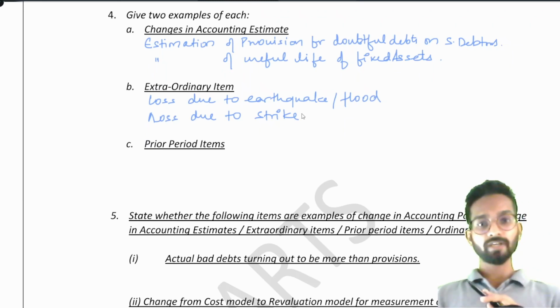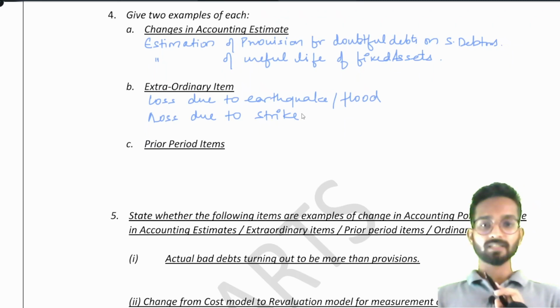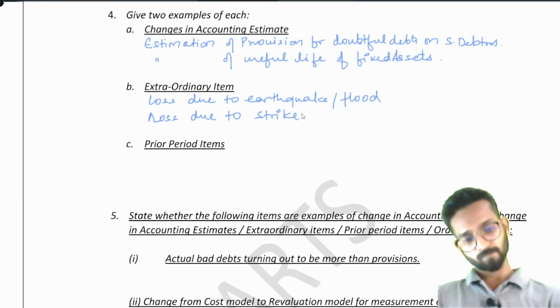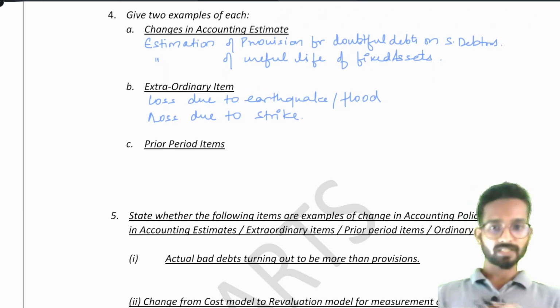Remember the sentence I have already told in the beginning. Because I am doing this business, do I want this to happen? Do you want the strike to happen? No. Remember that sentence is very, very important. It will help you to understand whether the item is exceptional or whether the item is extraordinary.